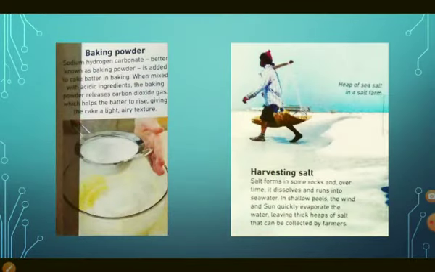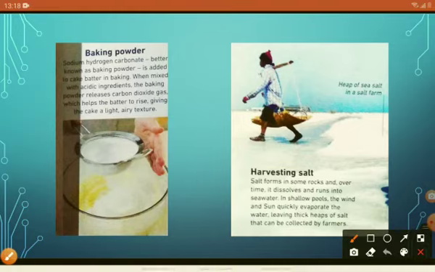Now sodium is used in several ways that I have told you: for preserving dead bodies, baking powder, harvesting salt. Sodium hydrogen carbonate, better known as baking powder, is added to cake batter in baking. When mixed with acidic ingredients, the baking powder releases carbon dioxide gas, which helps the batter to rise, giving the cake a light, airy texture. This is baking powder. A man is sieving baking powder with the help of a sieve.